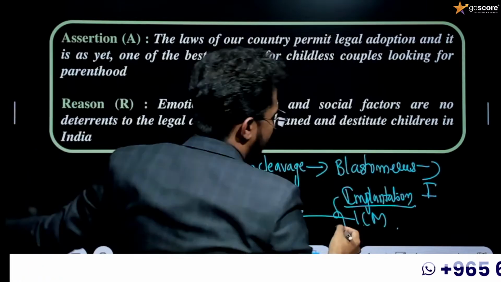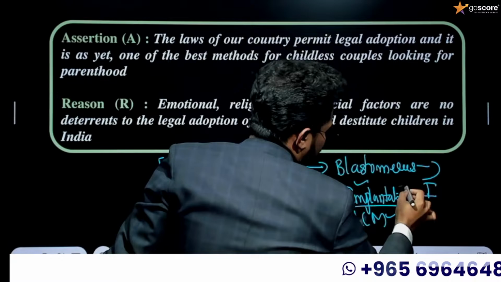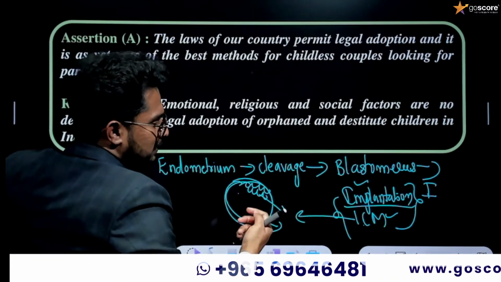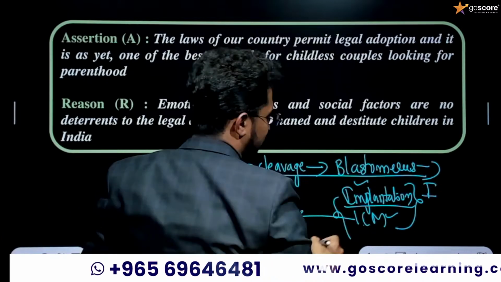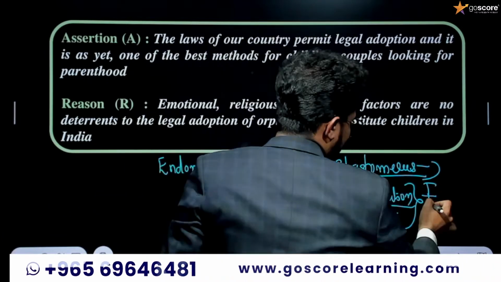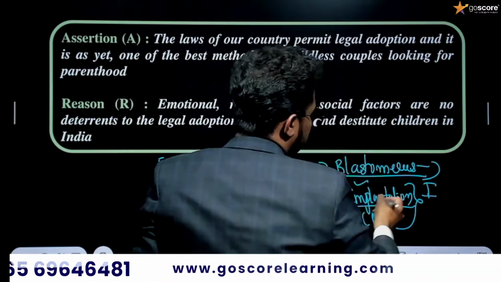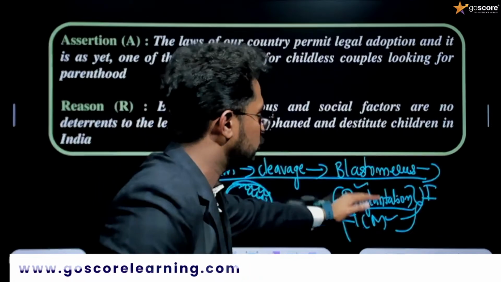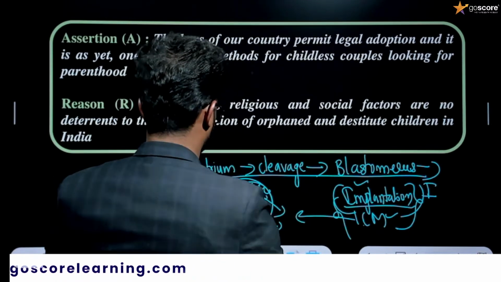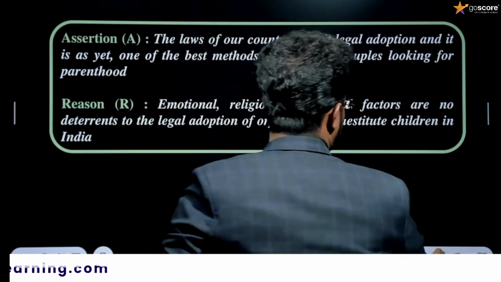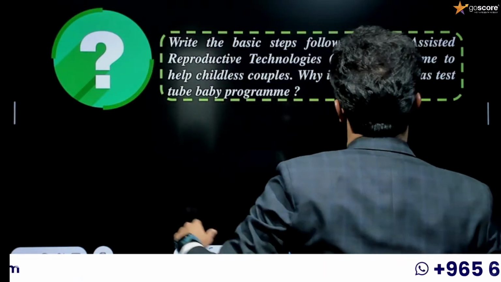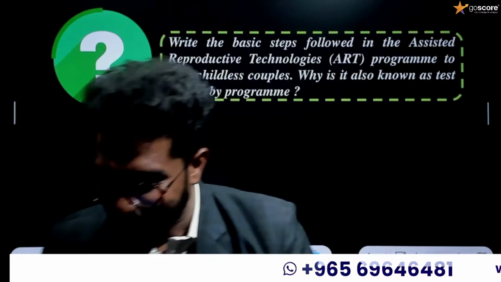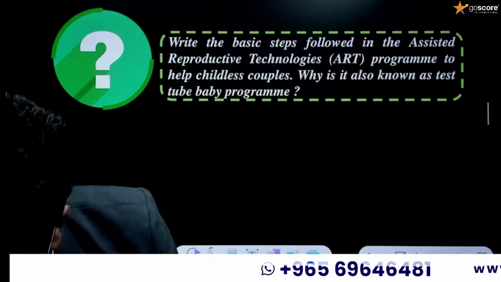There is a clarity problem for implantation as well as ICM, and because of that I am not giving the perfect sequence here. If the ICM is implanted, or the blastocyst is implanted, finally we can call it implantation, because there is some clarity problem for these other two options. Now we can go for the next topic. Clear?